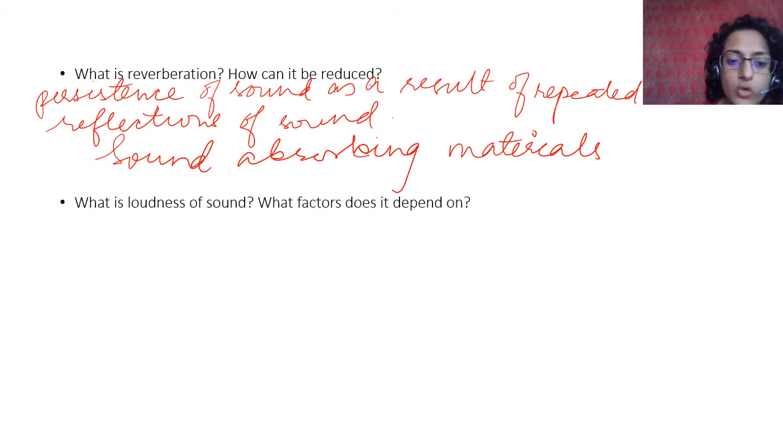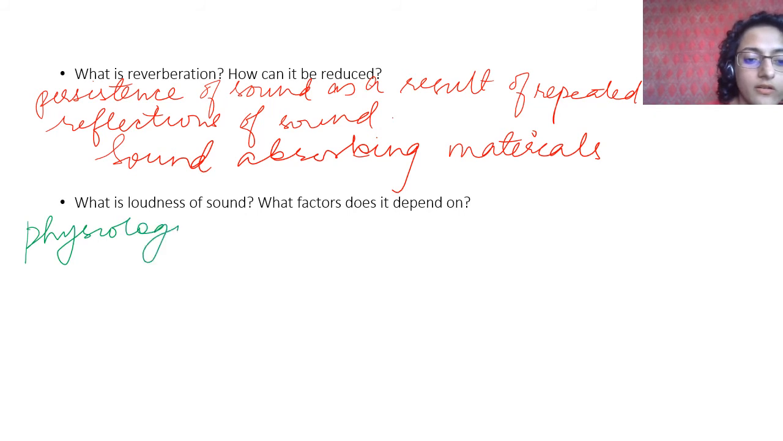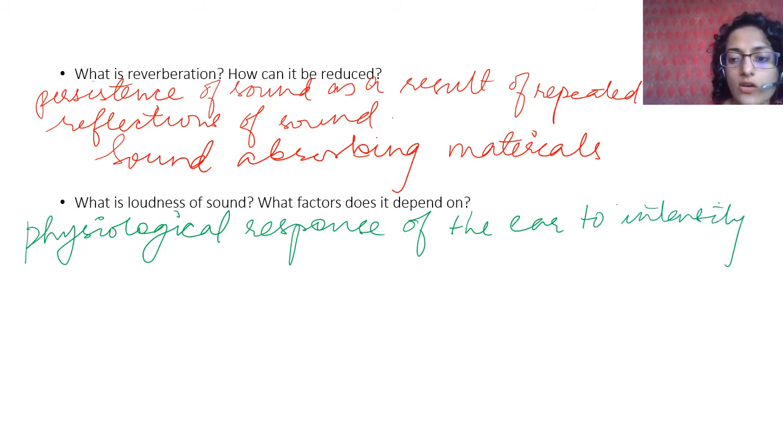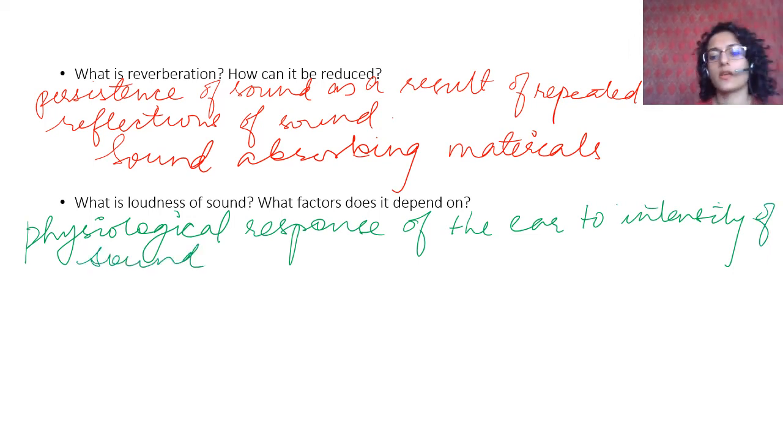What is loudness of sound? What factors does it depend on? Loudness of sound is the physiological response of the ear to intensity of sound. It is the physiological response of the ear to intensity of sound, right?